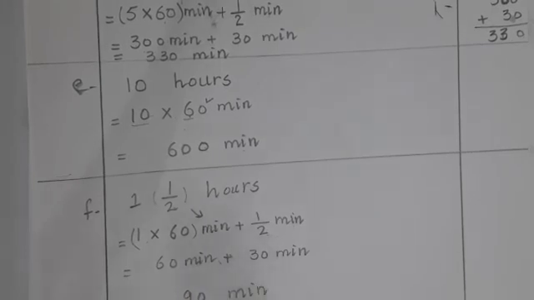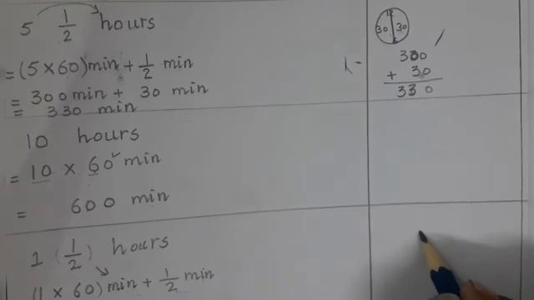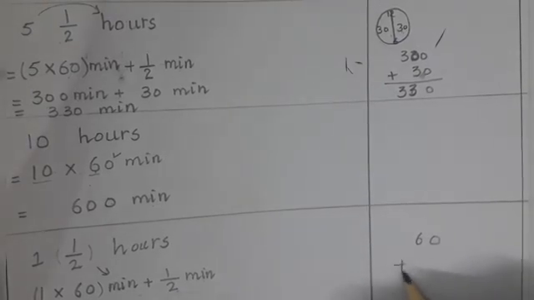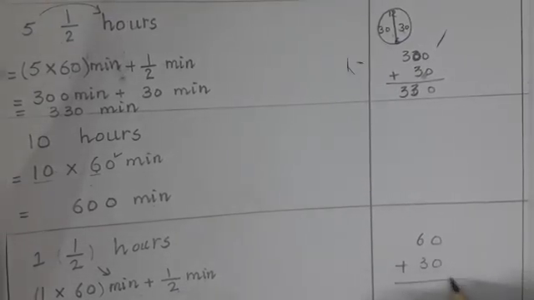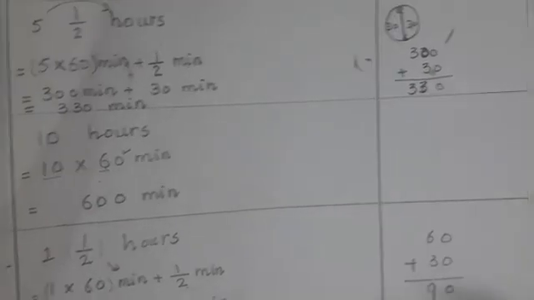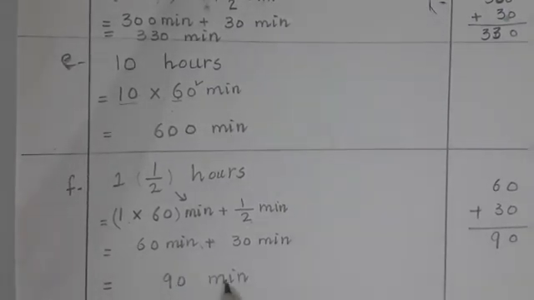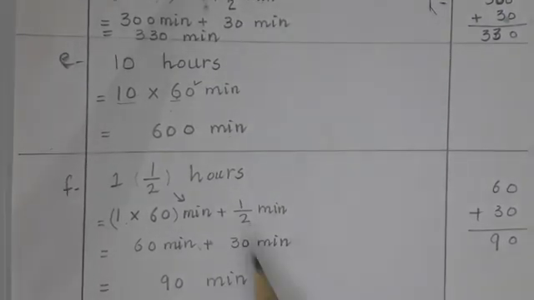So now we will add both of these, 60 plus 30. 0 will come as it is. 6 and 3, how many? 9. So what is our answer? 90 minutes. Okay, so students, I hope you understand this exercise.